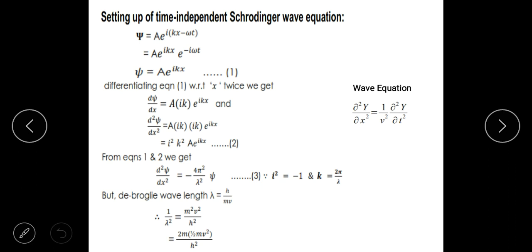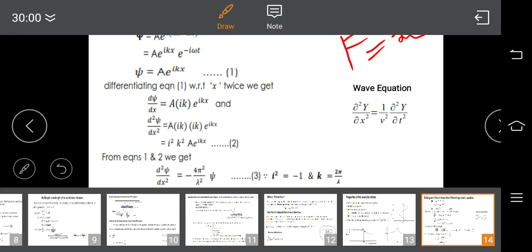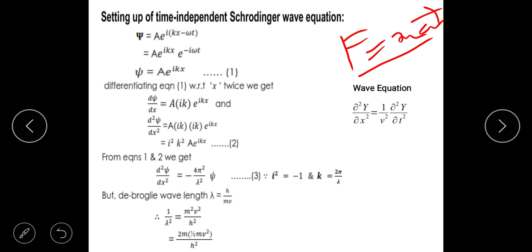See, for material particles we have Newton's equation, right, which is given by F is equal to m into a, mass into acceleration is equal to force. If you are dealing with a gravitational force, to find the motion of the particle you have to plug in minus G m m by r square here, and this is the second derivative, d square x by dt square. You can find out the motion of the particle by plugging into this. This is Newton's law, and any particle of mass m must obey this.